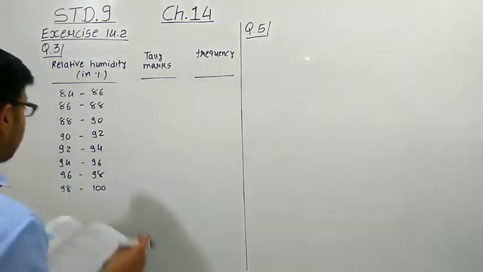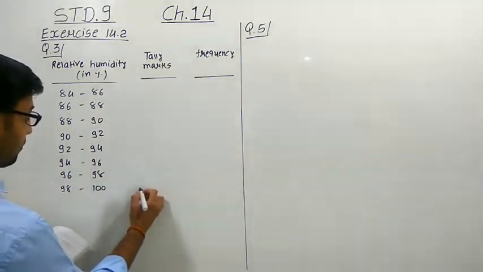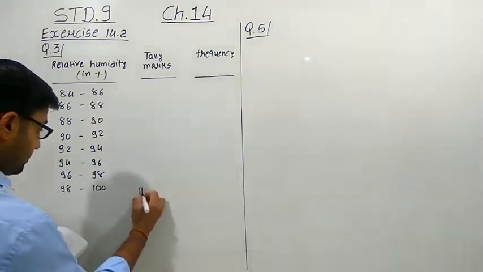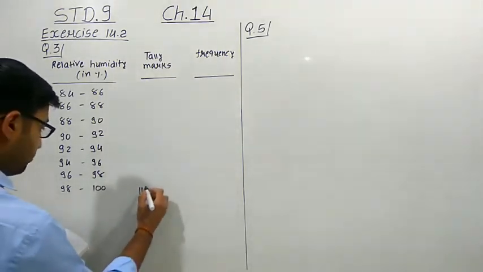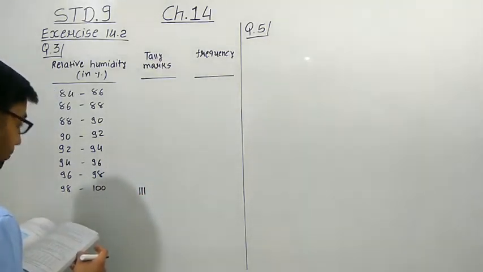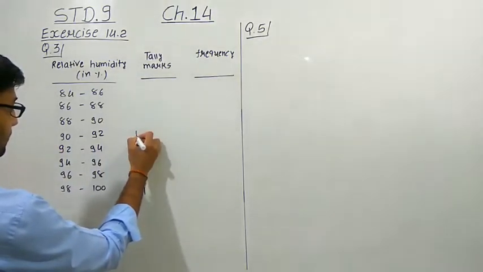First one is 98.1. Here we have to put one of the tally marks. 98.6. Again here second one. 99.2. Third one. 90.3. 90.3 we have to put here.